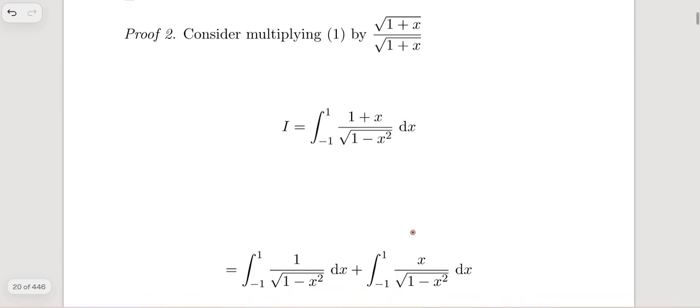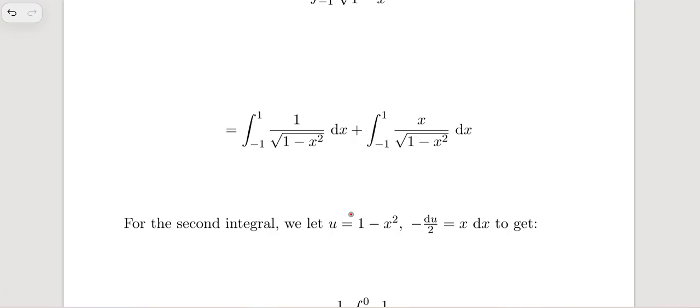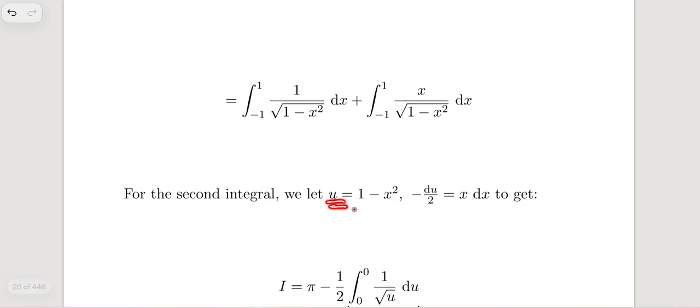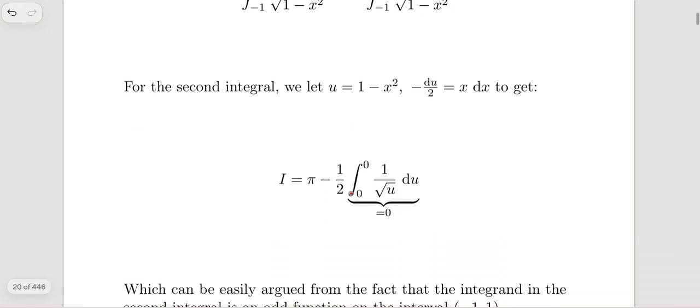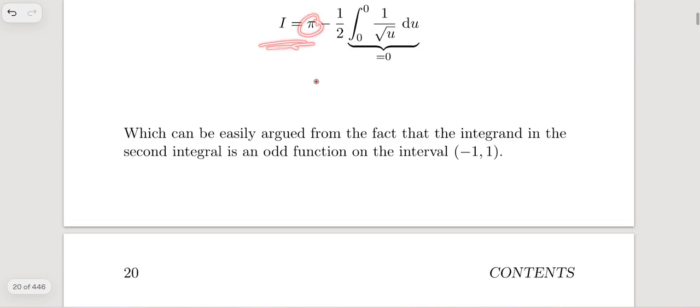So you can perform it both ways. Just take a look at this. He did the same way, and believe me guys, I have never seen this book this way, going page by page. Please believe me, it's kind of amazing. So basically he just let u equals 1 minus x squared, right? And you can take u squared as well, it won't bother you at all. And when you solve that, you're going to get pi again. So yeah, that's kind of amazing.